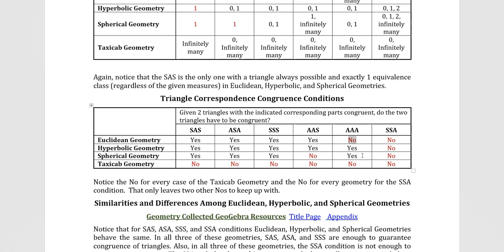So really it's pretty simple to memorize this table if you just remember a couple of basic facts. SSA, and by the way, it's the only one that spells a word. Read it backwards. That and that don't work. Taxicab is weird. It's the one that's strange compared to the others, in that nothing works for it.